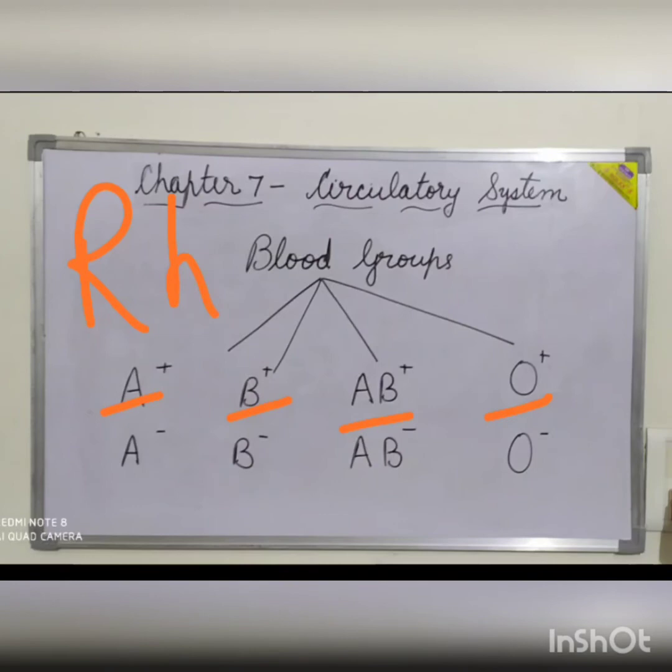People who have Rh factor are called Rh positive, and so the blood groups are A positive, B positive, AB positive, and O positive. More than 85% of people have Rh positive blood group. People without the rhesus factor in their blood are called Rh negative, and then the blood groups are A negative, B negative, AB negative, and O negative.